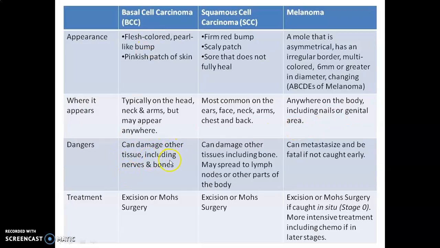BCC can damage other tissue including nerves and bones. Squamous cell carcinoma can damage other tissues including bone, and it may spread to lymph nodes or other parts of the body. Melanoma can metastasize and can be fatal if not caught early. Treatment of BCC is mostly excision or Mohs surgery. Same for SCC, it is excision or Mohs surgery. Melanoma is treated by excision or Mohs surgery if it is caught in the in situ stage, that is stage 0. More advanced cases require more intensive treatment, including chemotherapy.